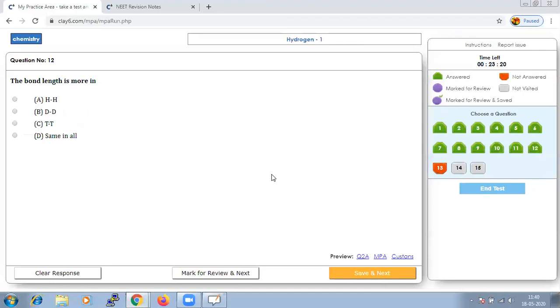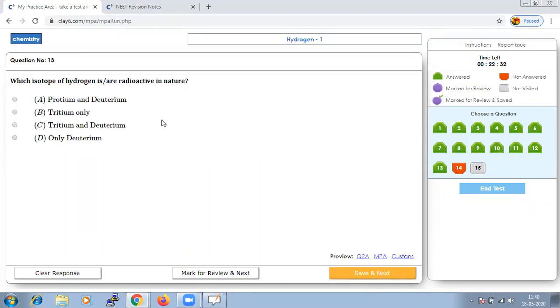The bond length is more in. When we talk about the bond length, bond length is going to be same in all three isotopes, because it is the distance between the nuclei, that is we can say internuclear distance, and here the isotopes just differ in the number of neutrons. It does not differ based on the distance. Hence we can say that bond length is going to be same in all. It cannot be more. Let us save that and go to next question.